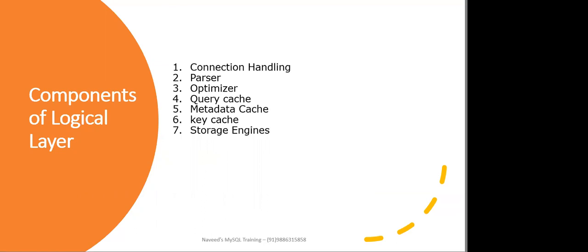When I say SQL syntax, it does it by checking every character in the SQL query and generates an SQL ID for each SQL query. And when I talk about the authentication check, it is basically the user credential check that will happen at the parser stage. Coming to the optimizer, the optimizer basically creates an efficient query execution plan as per the storage engine.